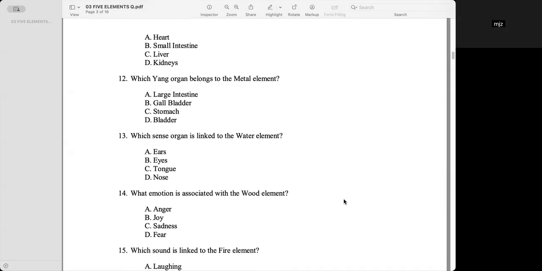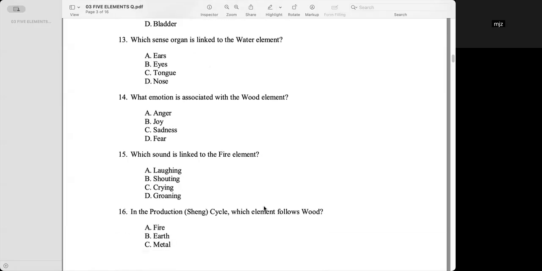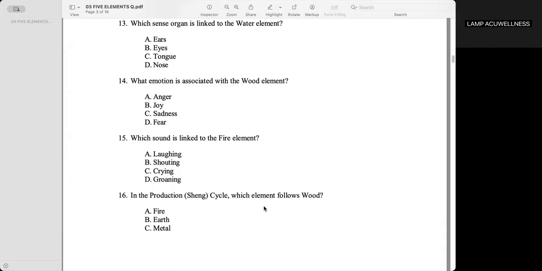Letter E, large intestine. Which sense organ is linked to the water element? Okay. What's your answer? Letter E, ears. What emotion is associated with the wood element?